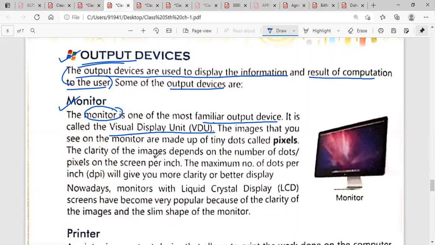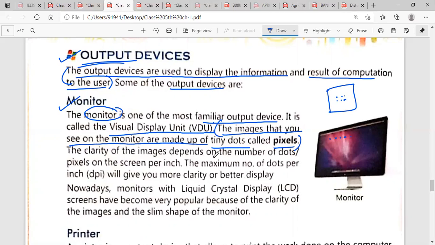The images that you see on the monitor are made up of tiny dots called pixels. Underline this line. The images that we see on the computer are made up of pixels. Suppose you have a picture. That picture will be made up of small dots and we call that dot a pixel.